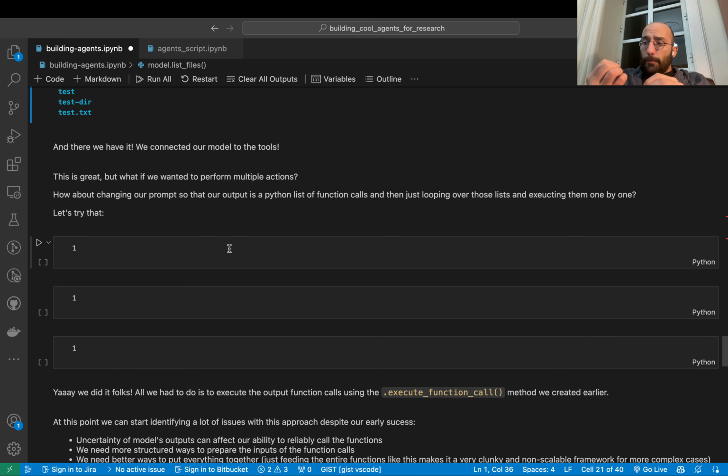And that the model can properly organize that function call because it will understand how that function works, etc. So what we're going to do is change the prompt so that the output is not just one function call, but a list with all the function calls that would solve the problem programmatically, step by step. However, we are assuming here that the problem itself can be solved by just stringing together function calls, which is not necessarily true, but we're going step by step.